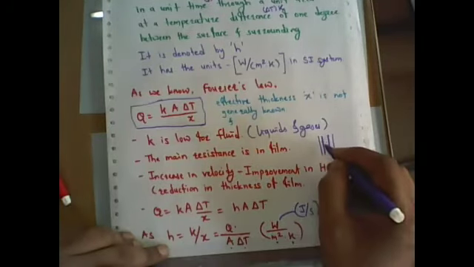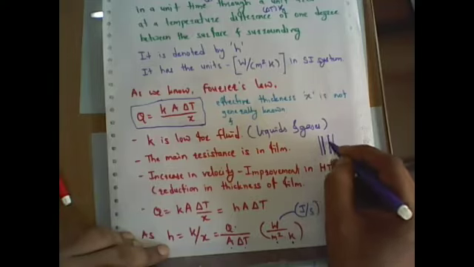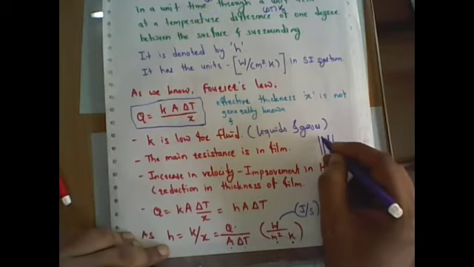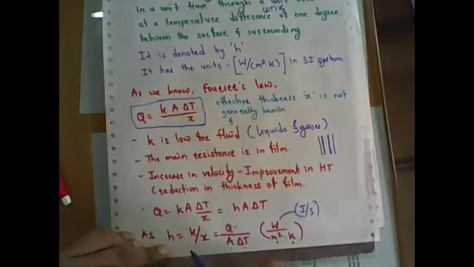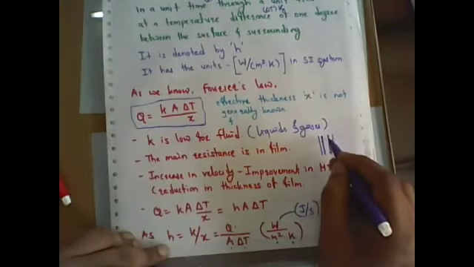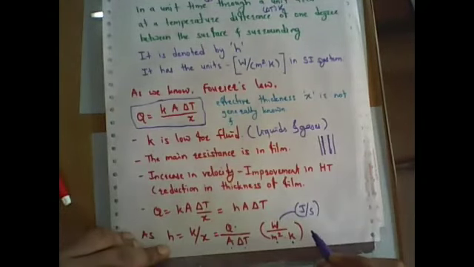But in the liquid phenomena, if you want to calculate the convection, then we have to consider the liquid film if it is liquid, and gas film if it is gases. This liquid or gas film is the main resistance, meaning for the calculation of Q, we have to consider this film thickness.